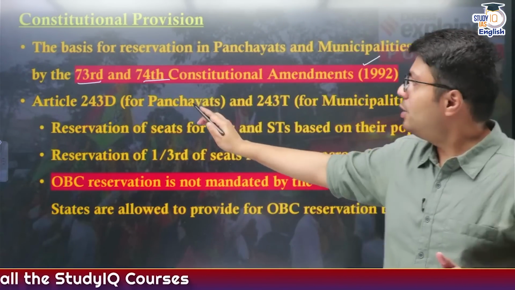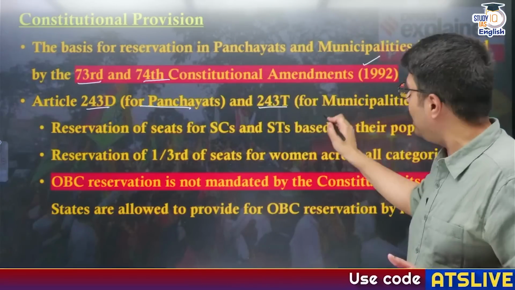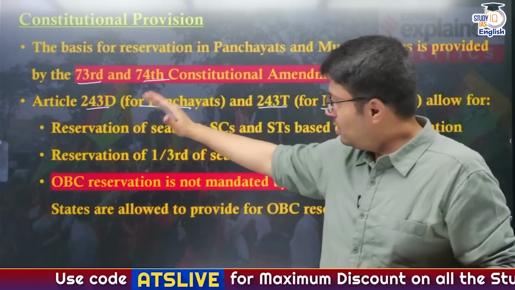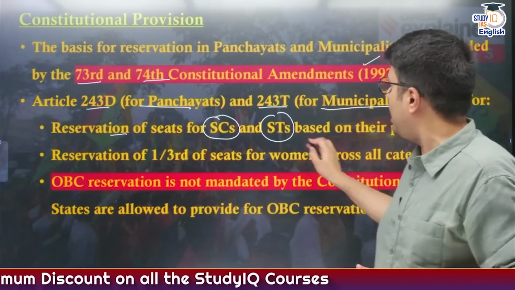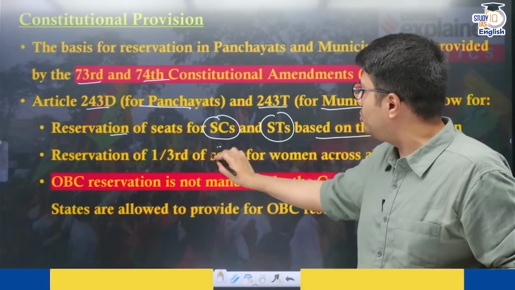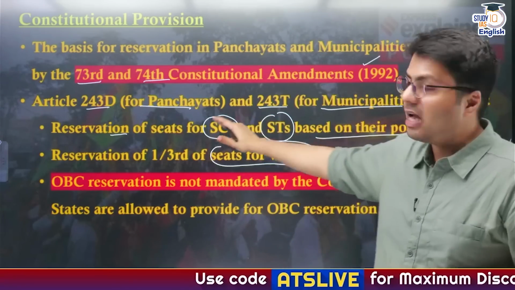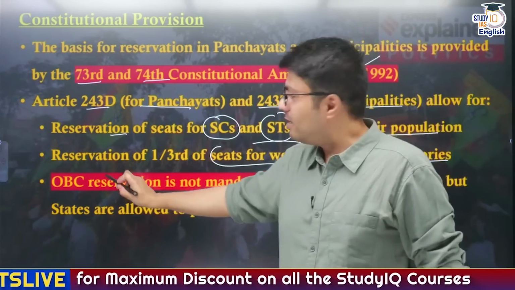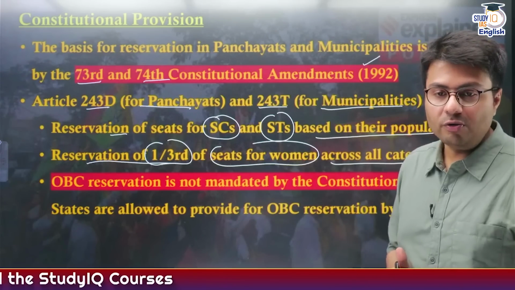Now there is Article 243D which provides for reservations in Panchayats, and 243T which provides for reservations in urban local bodies. These two articles provide that you need to reserve seats for people belonging to scheduled castes and scheduled tribes based on their population. Similarly, reservations also need to be provided for women across all categories, irrespective of whether they are SCs, STs, OBCs or from the unreserved category. You need to provide reservations to women on at least one-third of the total seats.